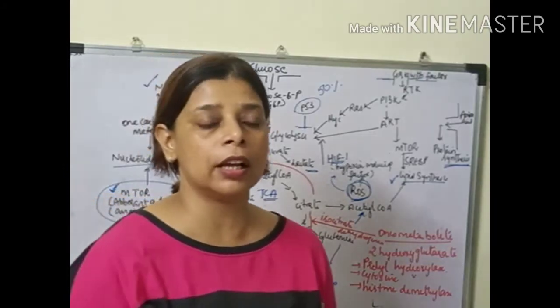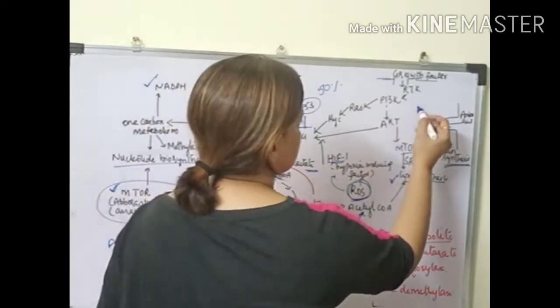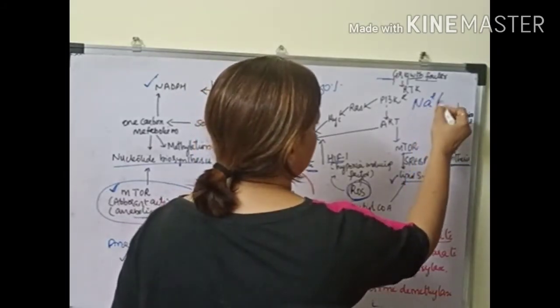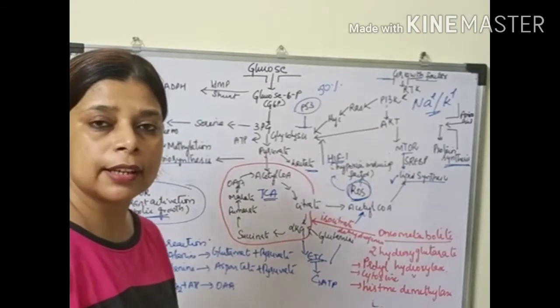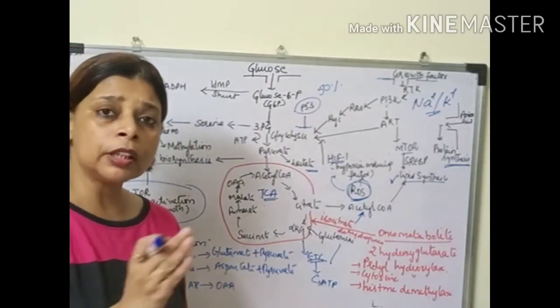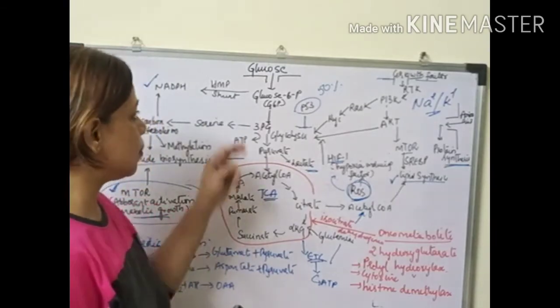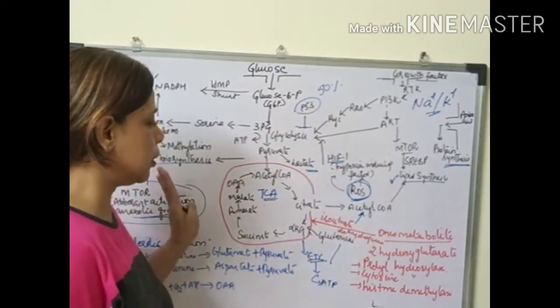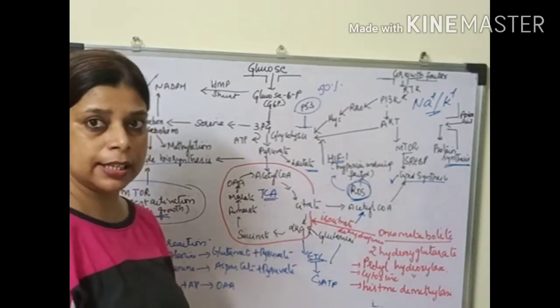One of them is the sodium potassium transport system. In most of the cancer cells we see that the sodium potassium transport system is lost. So this causes a cell to deviate its function from the normal cells. So this is a brief discussion about metabolic reprogramming in cancer cells.